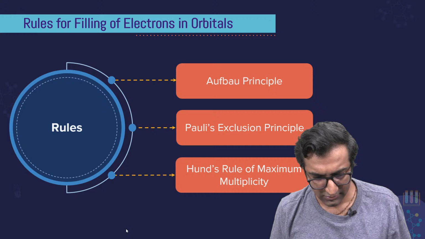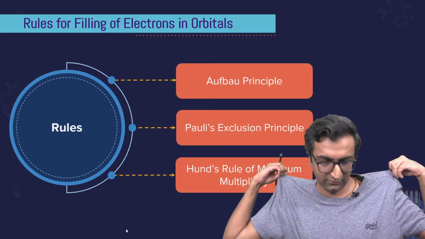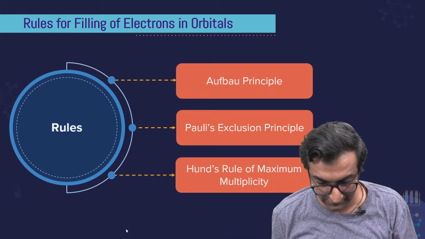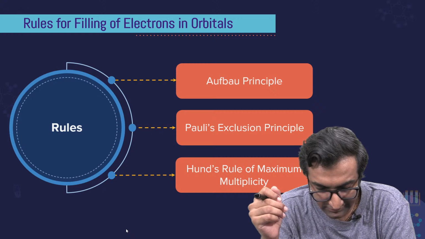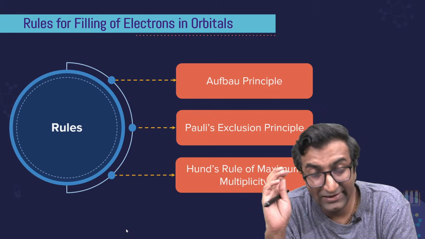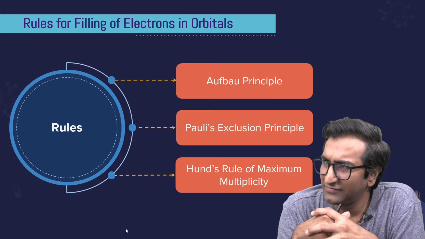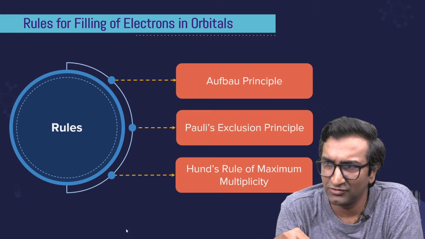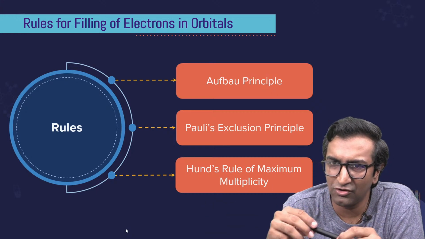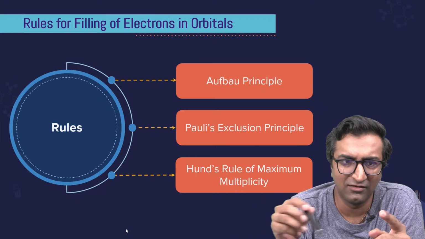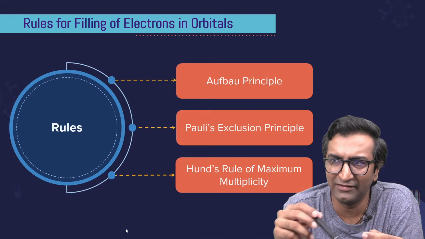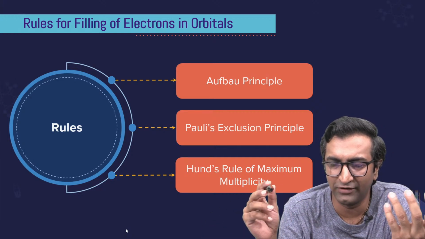Let's go to some other things that we should get through today as well. There are some rules of filling electrons in orbitals. Now, this filling of electrons in orbitals seems like an arbit idea because you're never going to be making atoms, filling them one electron at a time. That makes no sense.